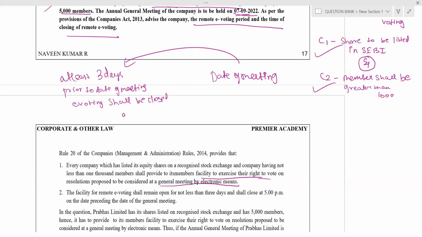At what time? At 5 p.m. If the date of meeting is 7/9/22, 3 days prior: 6, 5, 4. Then e-voting shall be closed on 4/9/22 at 5 p.m. Got my point?